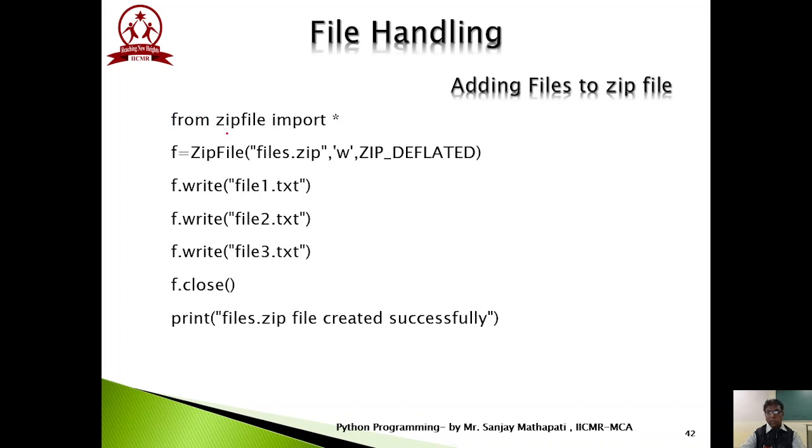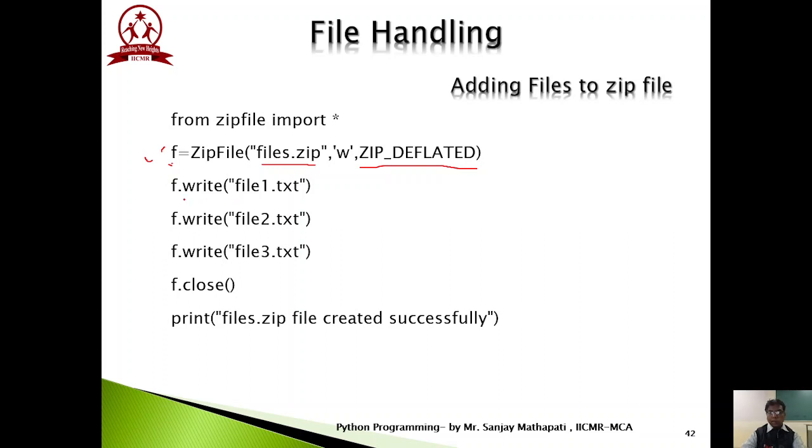In this case I need not write the zipfile class name everywhere I access a method. Here we have created one ZipFile object, name of the file files.zip, in write mode, and this ZIP_DEFLATED constant tells the PVM that whatever I am going to create is a file used for zip purposes, or compressing the files.